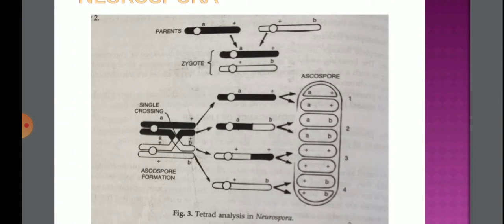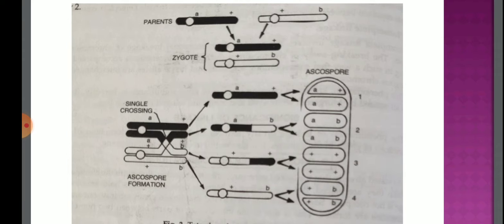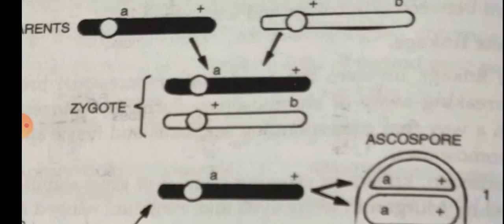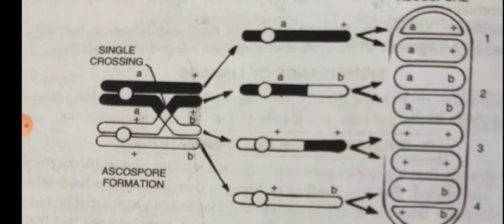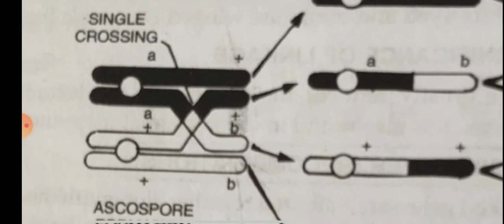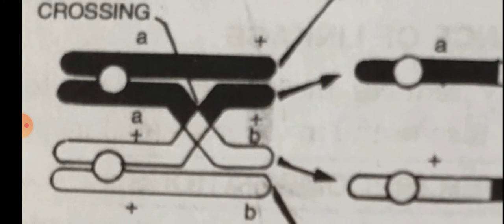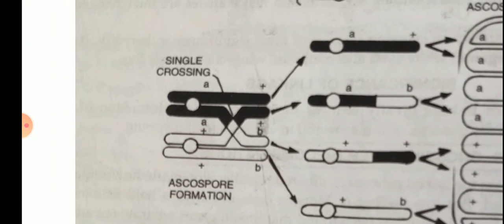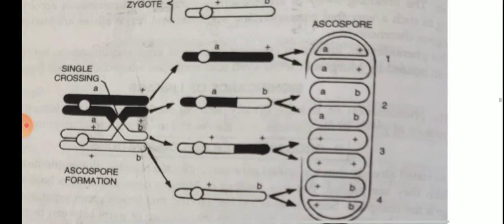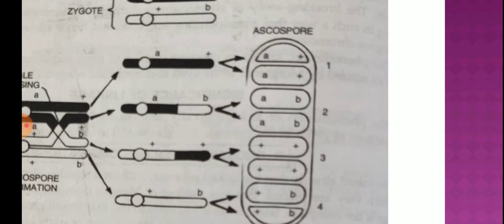This was an experiment in which two different types of parents having different genes were crossed, and they formed a zygote. When crossing over occurred, it occurred at the tetrad stage. You can see four strands are there, and the four different strands form, and a single strand forms two further ascospores.